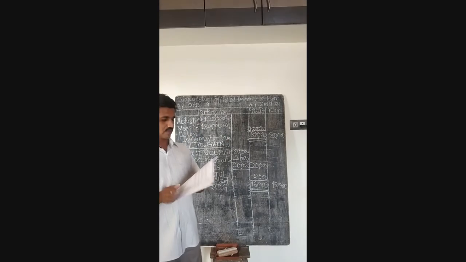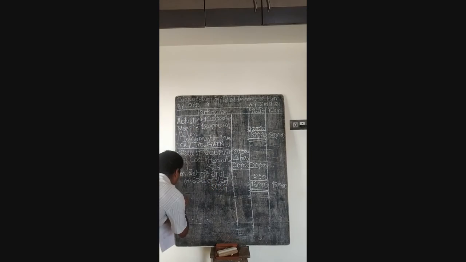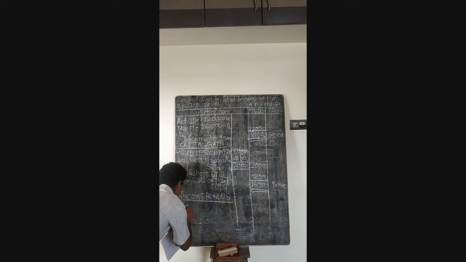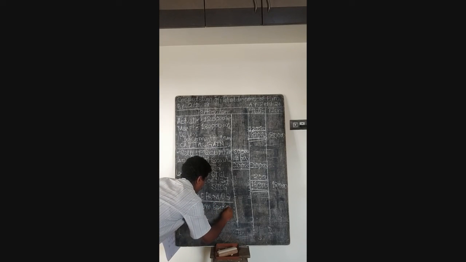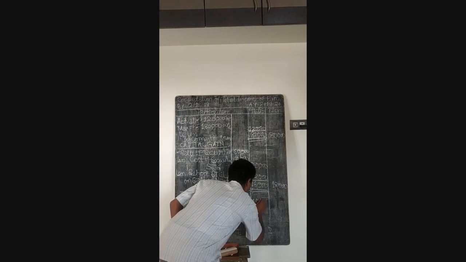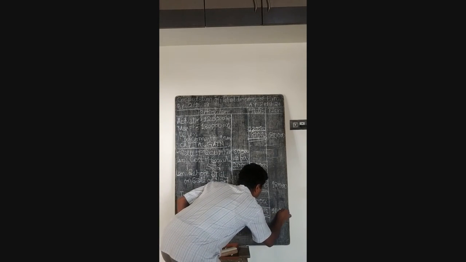Now we have another head of income, that is income from other sources. I write it in short as OS. Here we have interest from bank on FD, which is given as rupees 10,000 only. So write down here also 10,000.